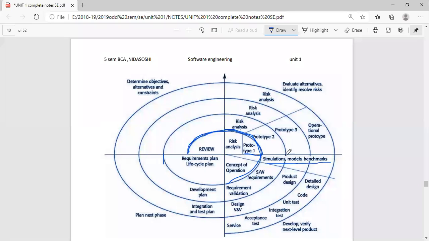Simulations are building real small systems. Building small systems, developing models and adding a few details is called benchmarks. After that we go for the concept of operation. The first prototype is the basic prototype. In this prototype we just do a trial when we don't have enough information.